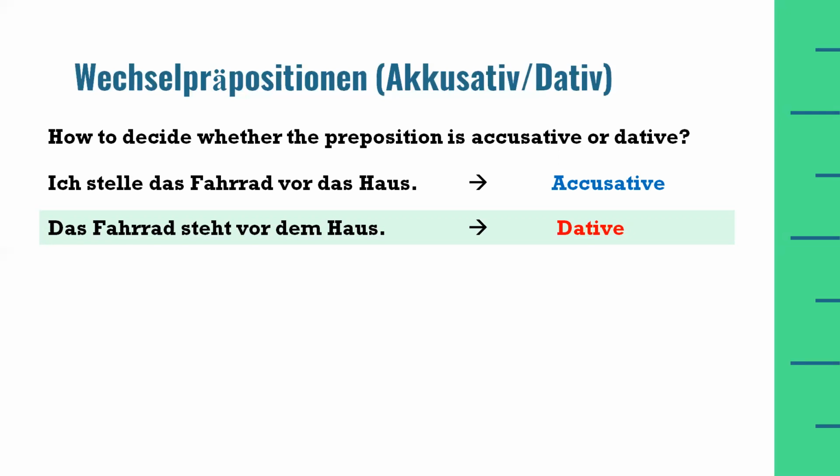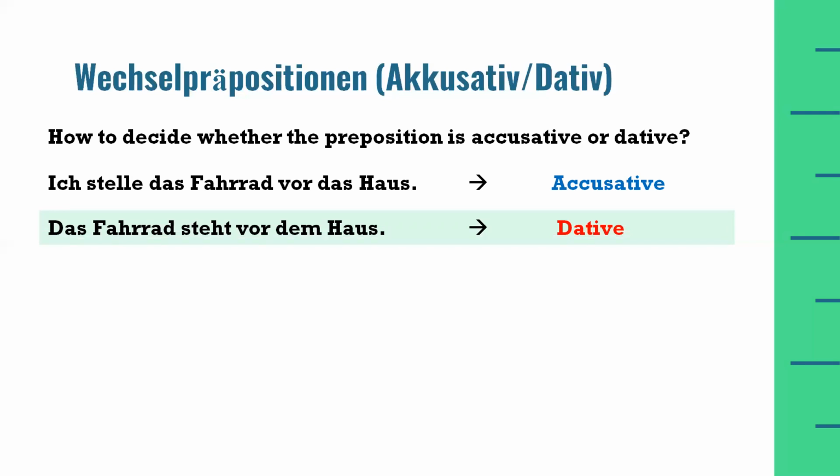In this sentence, stellen is a verb which means to put or to place. And if we conjugate it with respect to the subject ich, it will become stelle. Now you can see that in both examples, I have used the same preposition vor, and I have taken the same noun, which is house.